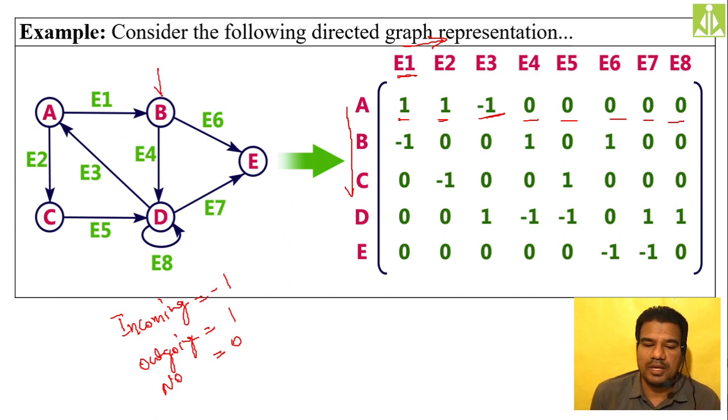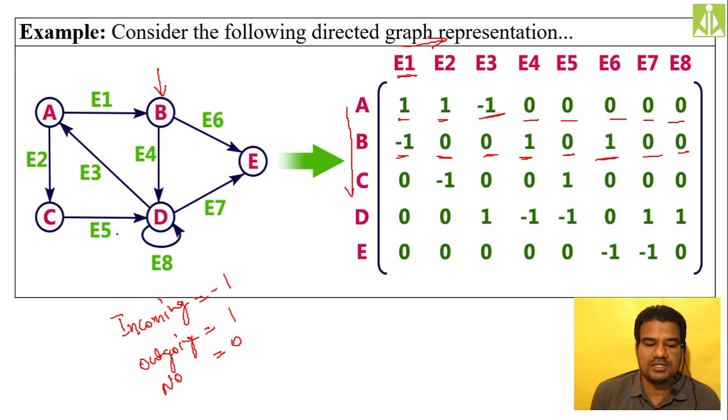Then go to B and do the same thing. For B, edge E1, it is an incoming link, so we have to use -1. For B, edge E2 no link, so 0. Edge E3 no link, so 0. Edge E4, it is an outgoing link for B. So we have to put 1 over there. Then edge E5, no direct link, 0. Edge E6, it is an outgoing link for B. So we have to put 1 over here. Then E7, E8, no connectivity, so zeros.